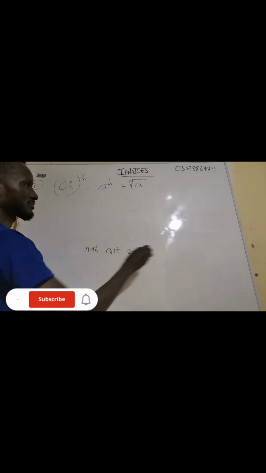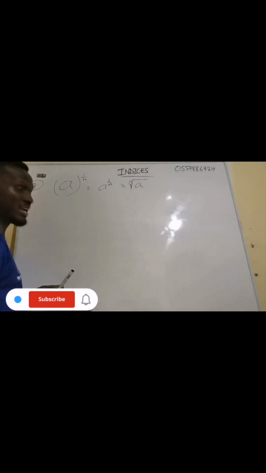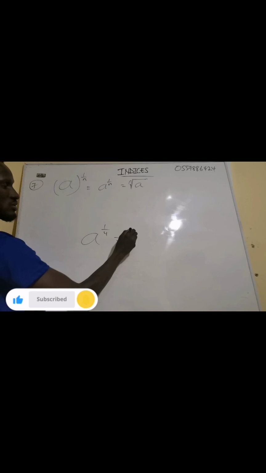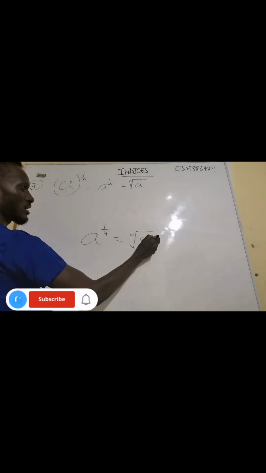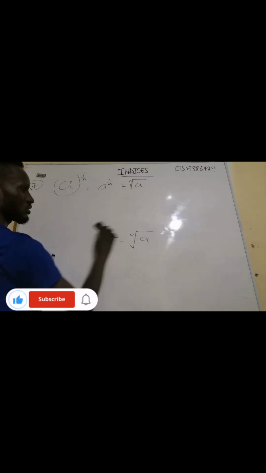The denominator of the fraction becomes the root, just like a exponent 1/4. So the denominator becomes the root. It is very simple like that. So don't forget, the denominator becomes the root.